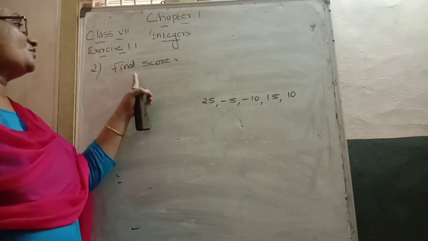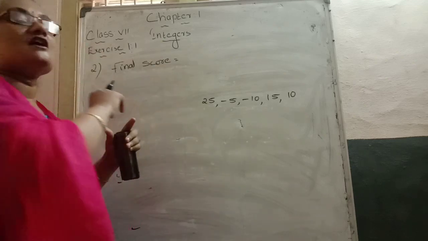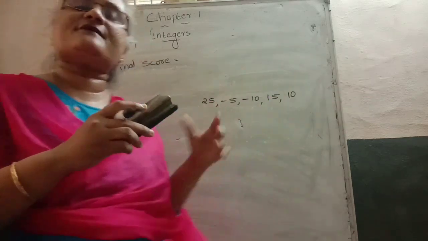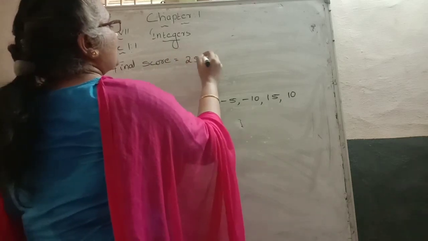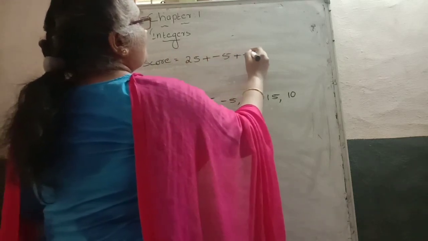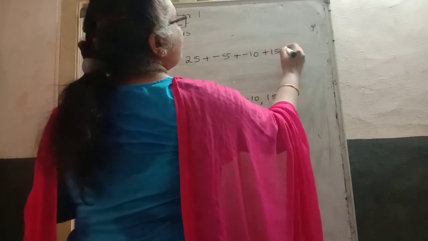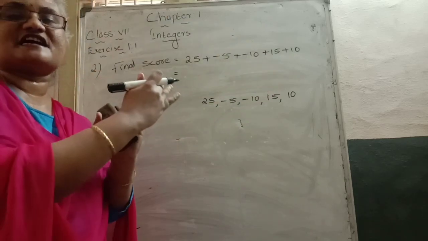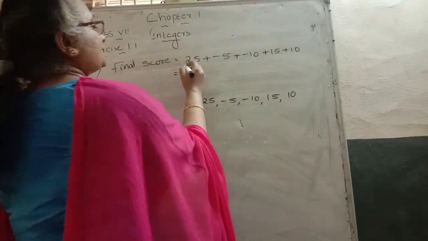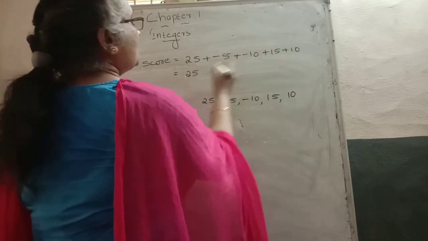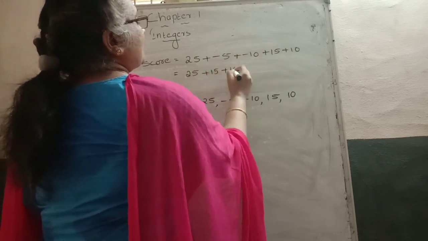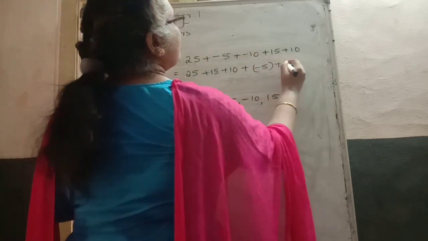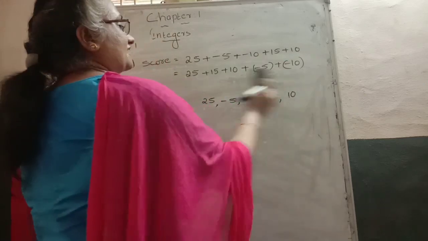So how can we find the final score? To find the final score, all these 5 round scores are added. So we can add 25 plus -5 plus -10 plus 15 plus 10. How to add? An easy way: add all the positive numbers, then the negative numbers. Which are the positive numbers? 25 plus 15 plus 10. They are the positive numbers. Which are negative? -5 and -10. They are the negative numbers.